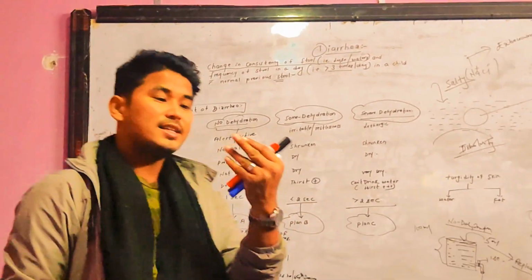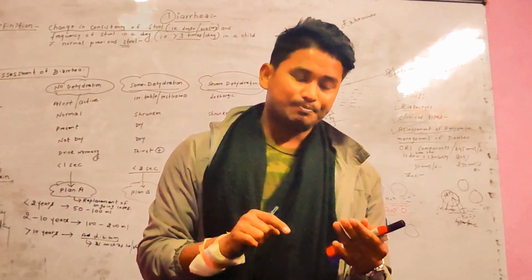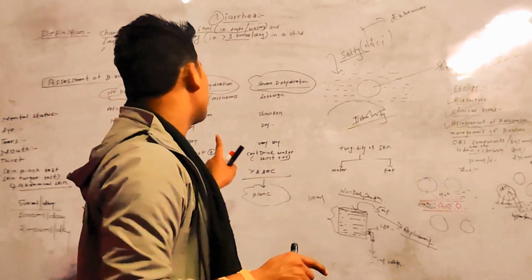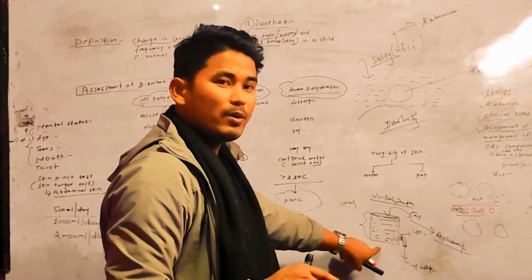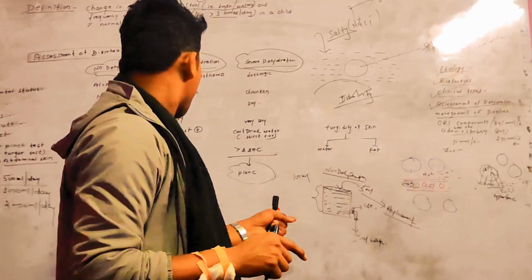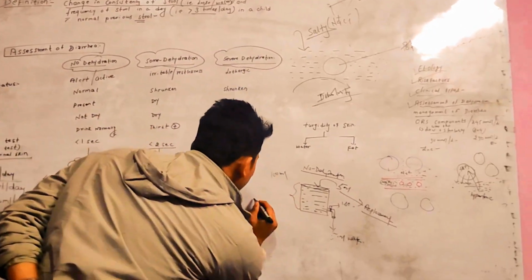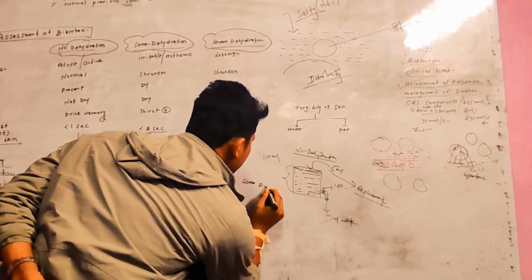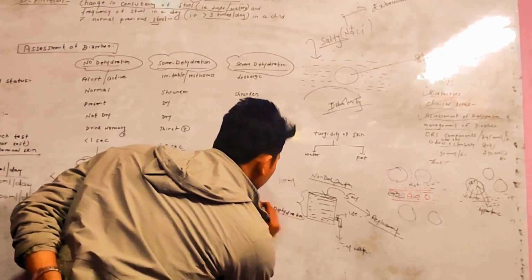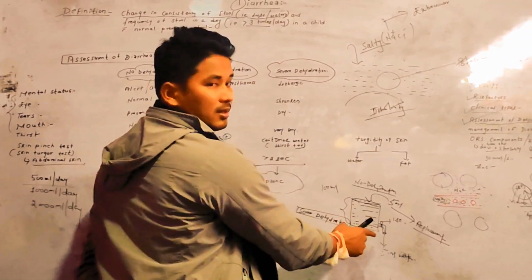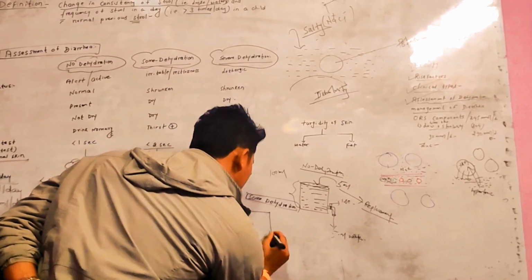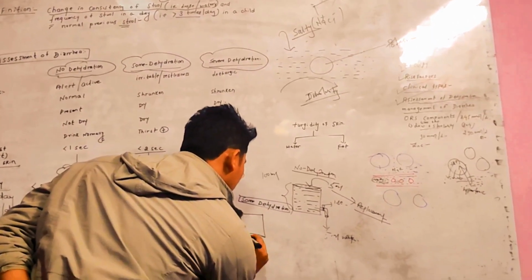In case of Plan B, there are 3 modalities of treatment. First, let's exemplify the same case, the way we used a pictorial diagram to understand no dehydration. Now let's talk about Plan B, some dehydration. I will show you this with a similar diagrammatic representation. Let's suppose this is a drum, a bucket.